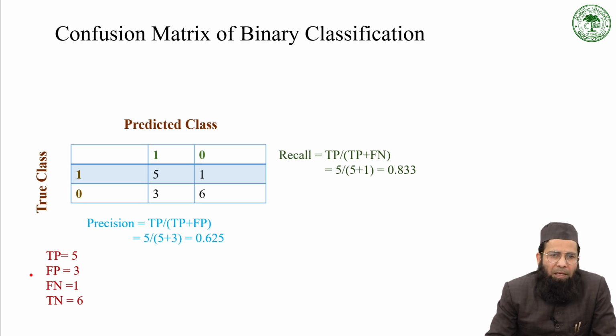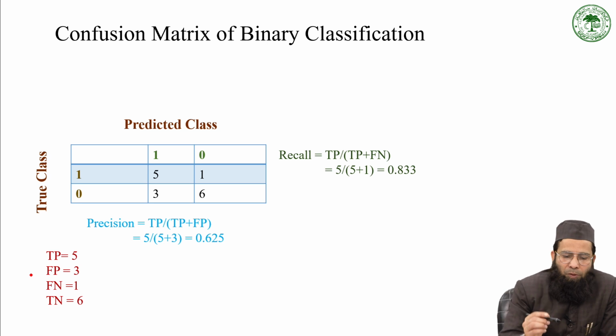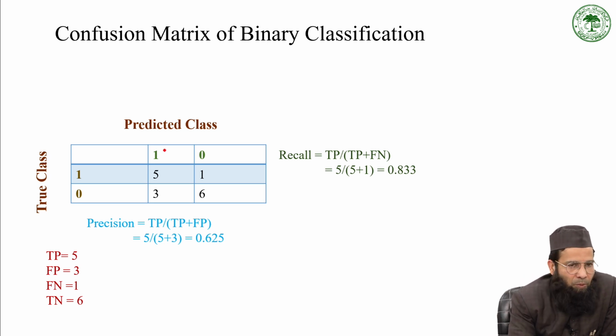In case of binary classification, like the case we discussed in the last class based on the diabetes dataset, you have only two classes, that is 1 or 0, or true or false.